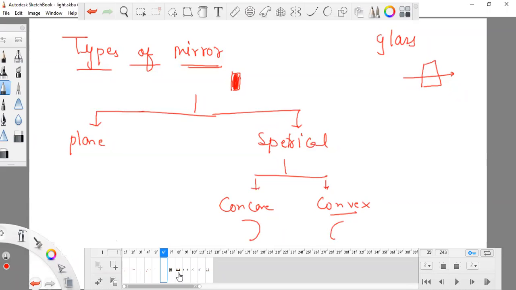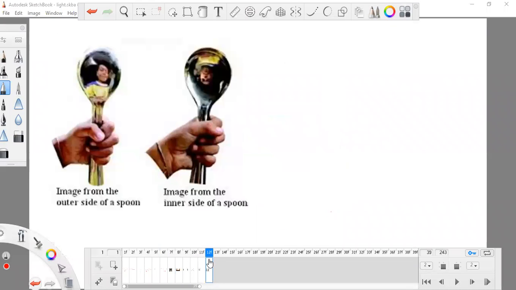Let's study this. You can see this spoon. All of us have a spoon. In a spoon you can see two curvatures: the inner side of the spoon and the outer side of the spoon. The inner side of the spoon has a slight depression.